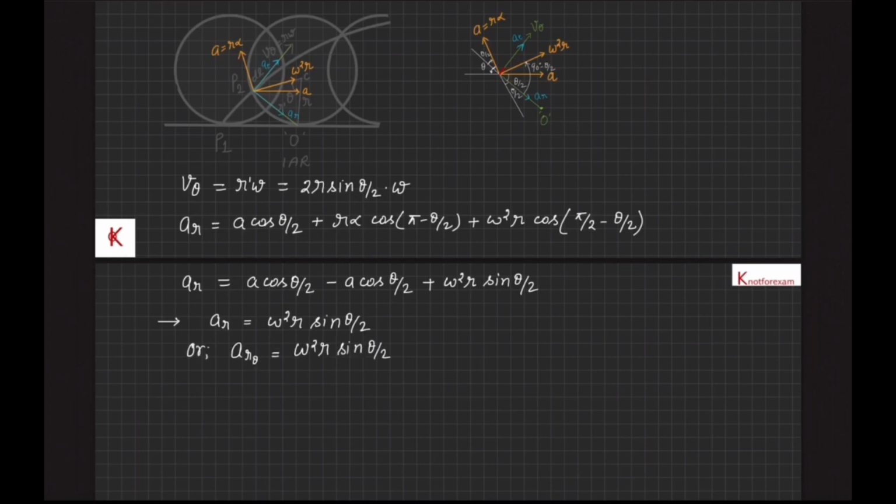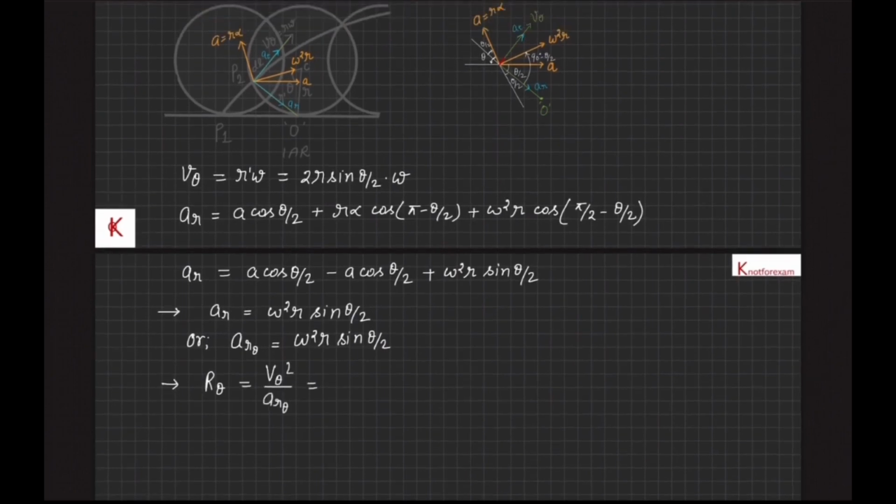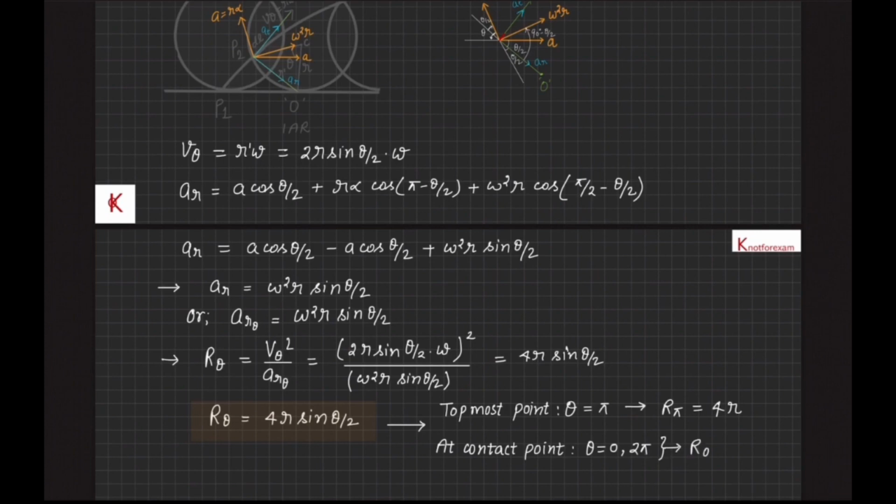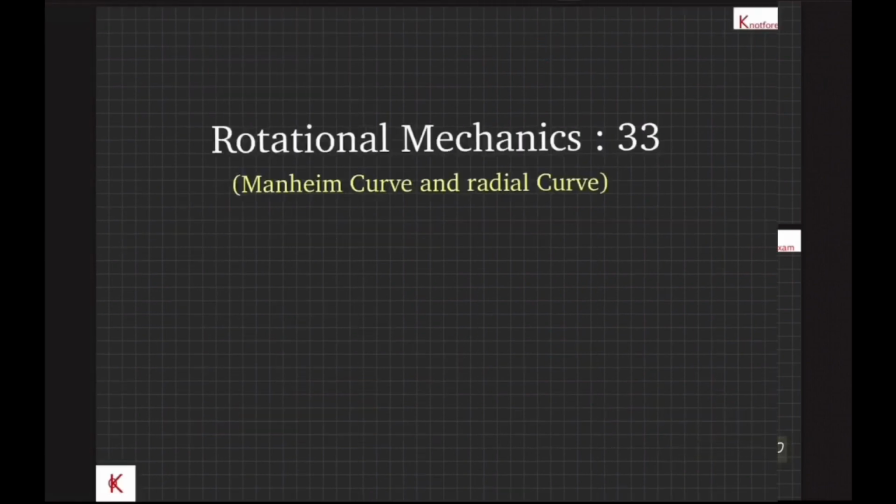So a_r(θ) is equal to ω²r sin(θ/2), and therefore the radius of curvature for angle θ, r_θ, will be v_θ²/a_r(θ), that is (2r sin(θ/2) ω)² upon ω²r sin(θ/2). From here r_θ comes out to be 4r sin(θ/2), and you can see that at the topmost point θ is equal to π, so r_π comes out to be 4r. Also at the contact point θ is 0 or 2π, so r_0 or r_2π will be equal to 0.